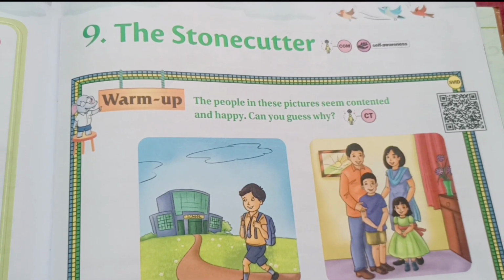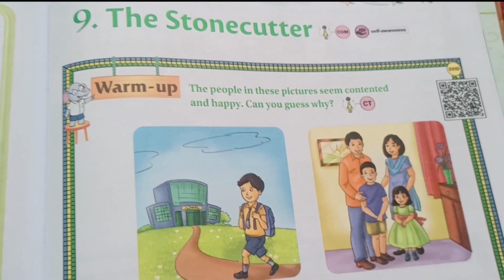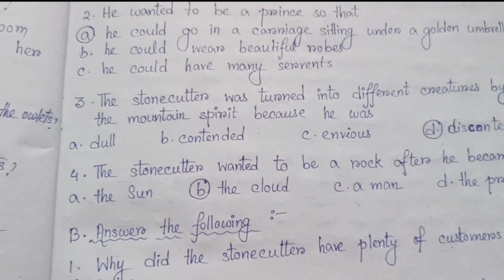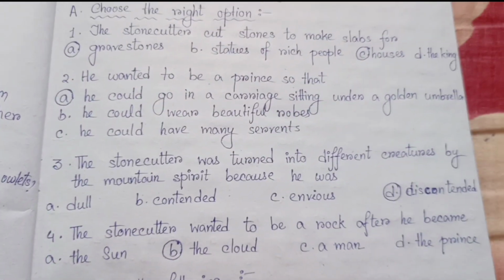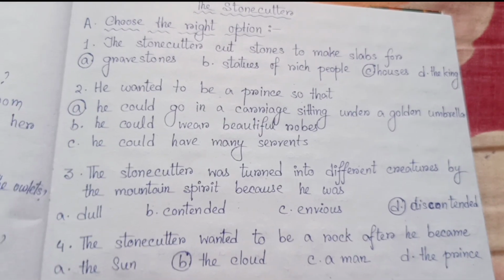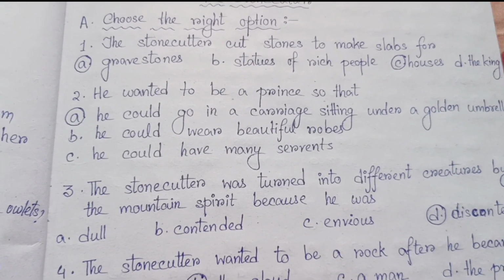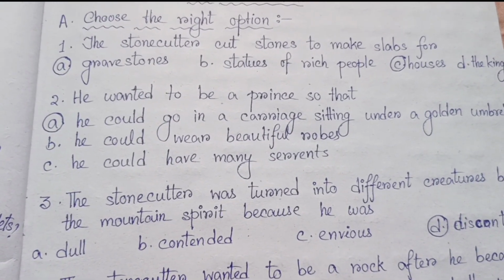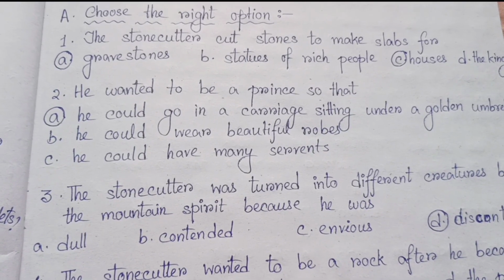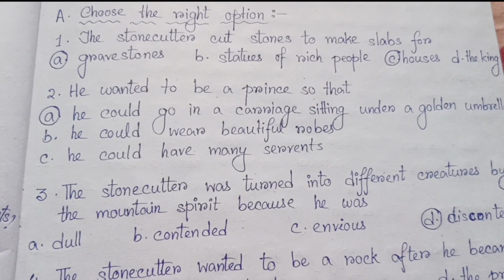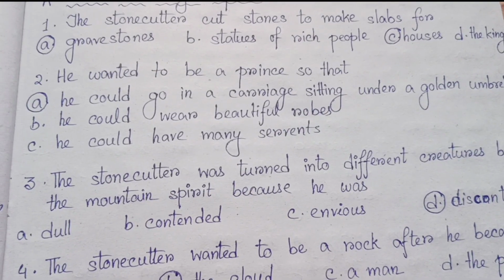So let's start the exercise part of The Stonecutter. Number A, choose the correct option. Number 1, the stonecutter cuts stones to make slabs for number A, gravestones, and number C, houses. The two options are the answers for this question.